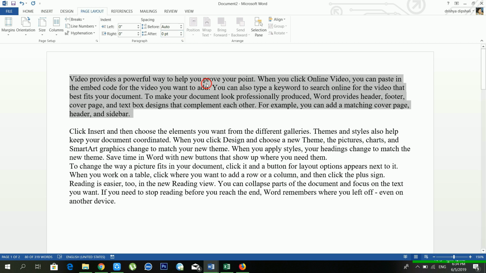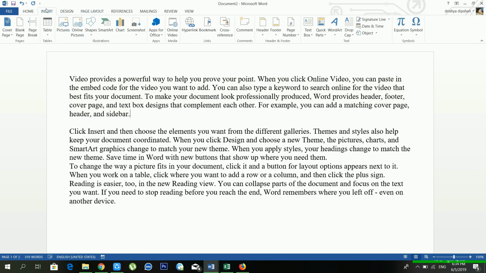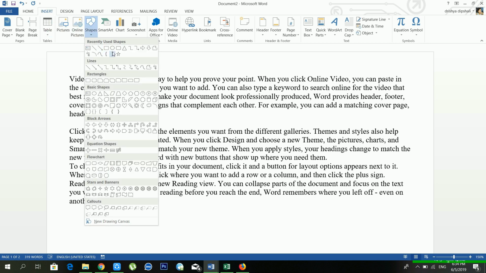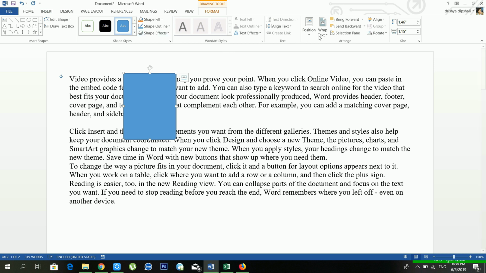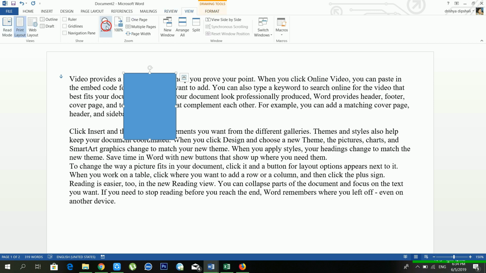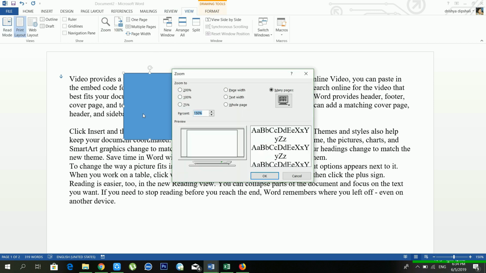And another option available is position. Before also we discussed it in the insert menu, but I'm repeating again. See, if I have two shapes, and from the position, just wait for a moment, I'll make the zoom only 50%.